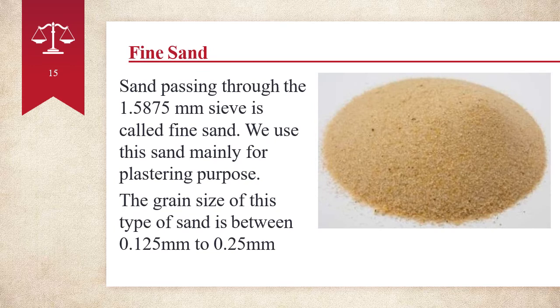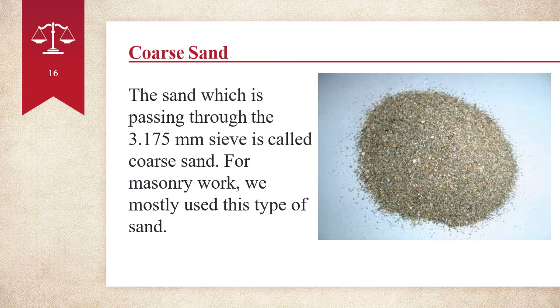Fine sand: sand passing through a 1.5875 millimeter sieve is called fine sand. We use this sand mainly for plastering purposes. The grain size of this type of sand is between 0.125 millimeter to 0.25 millimeter. Coarse sand: a sand which is passing through a 3.175 millimeter sieve is called coarse sand. For masonry work, house building work, we mostly use this type of sand. The fine sand that we discussed earlier can be found in deserts.